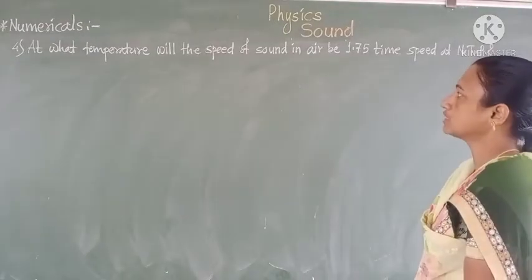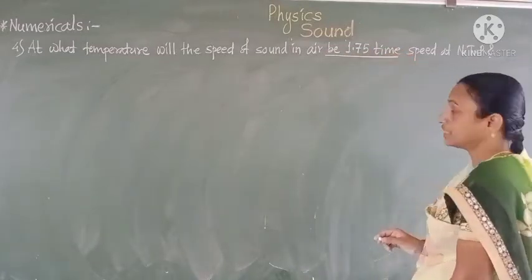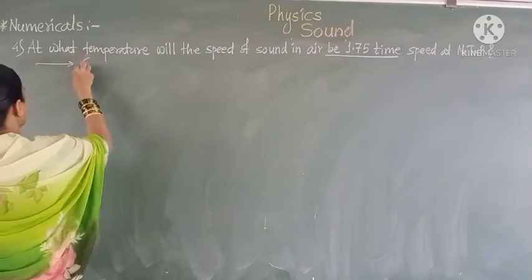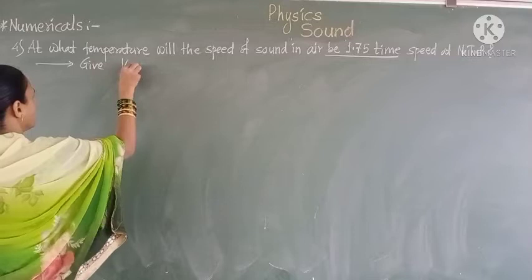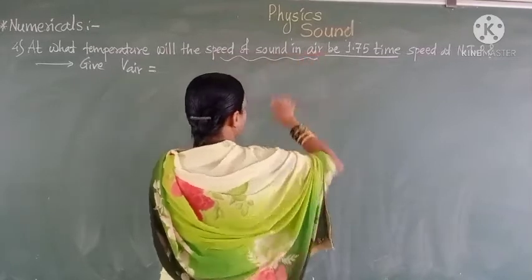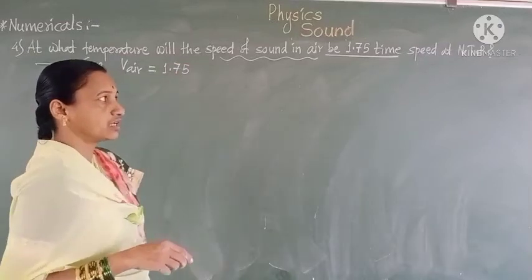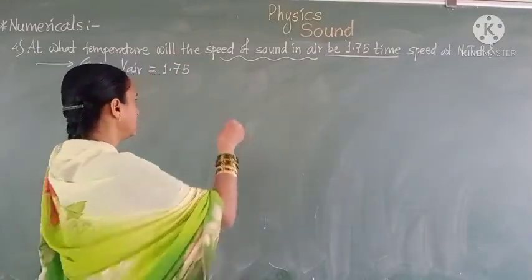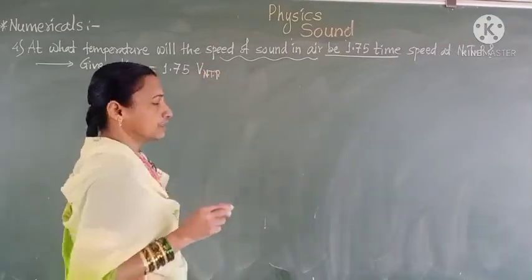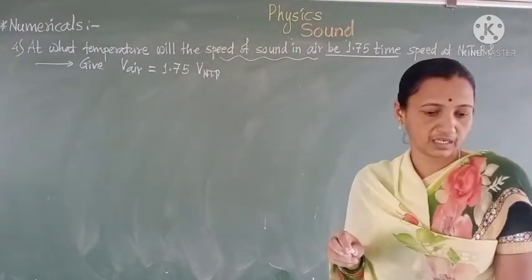At what temperature will the speed of sound in air be 1.75 times the speed at NTP? Here we are given the velocity of sound, that is the speed of sound in air, to be 1.75 times the speed at NTP. That is, velocity of sound in air is equal to 1.75 velocity at NTP.